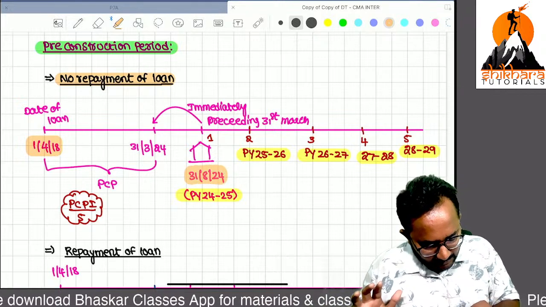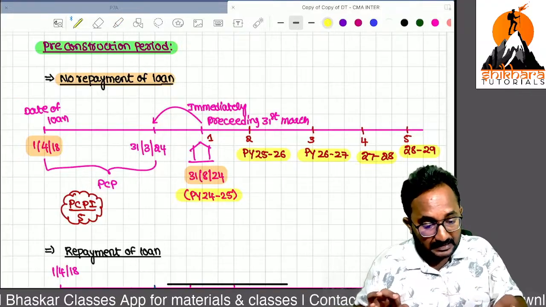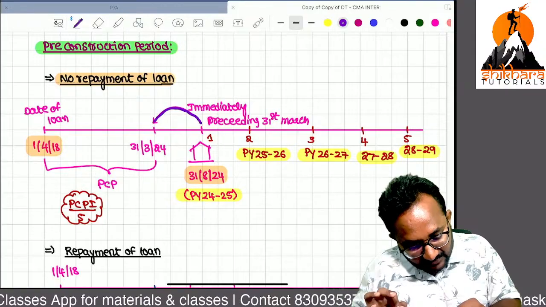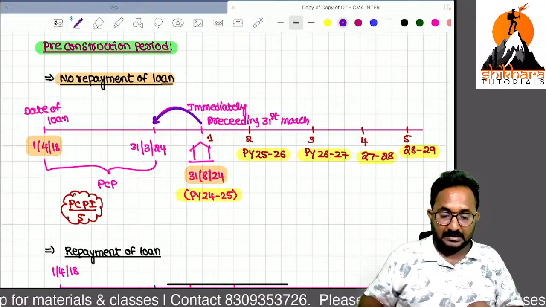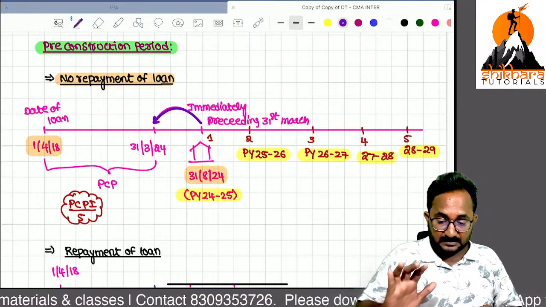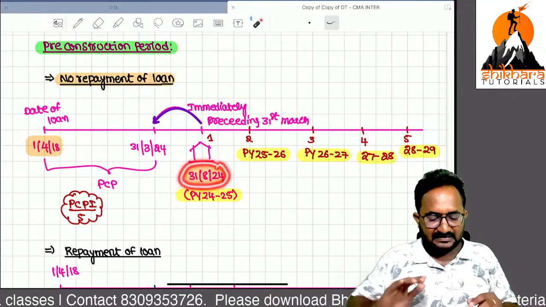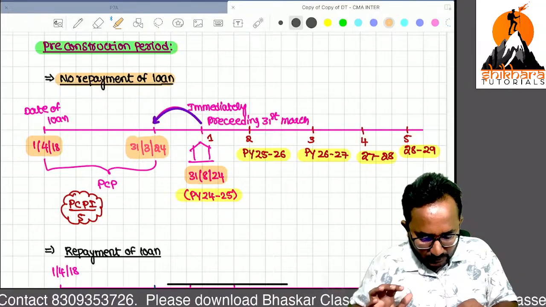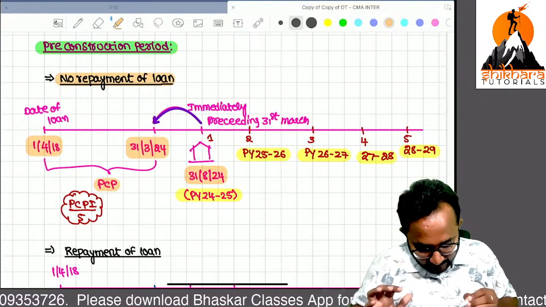So remember, take the 31st March immediately preceding the construction completed date. Before this date, that is 31st March 2024, this period is called the pre-construction period.